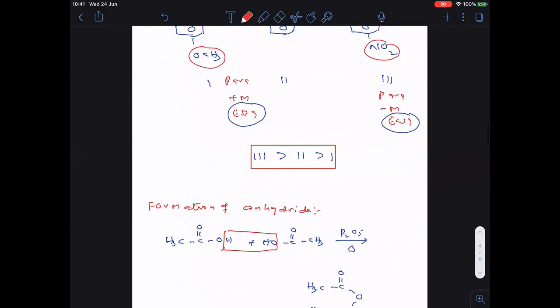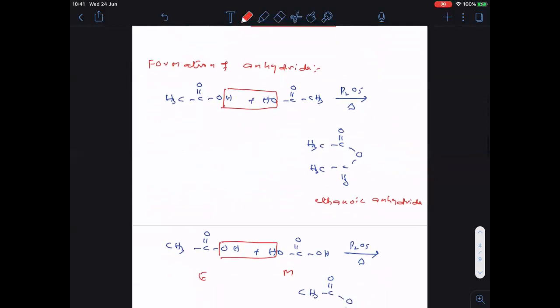Then this one. Here I started formation of anhydride, you see.